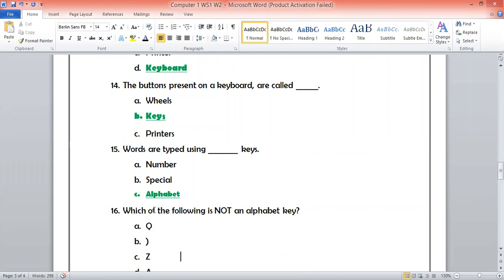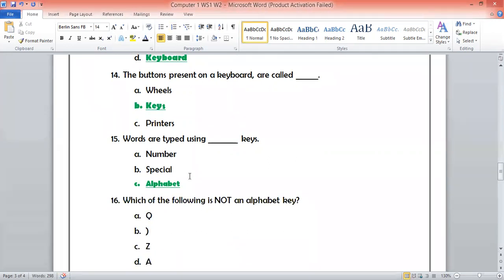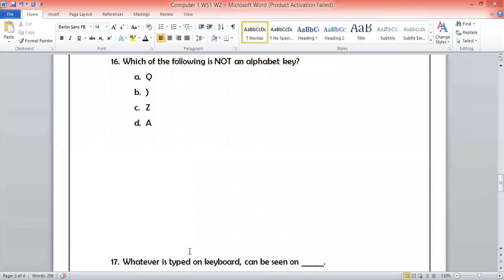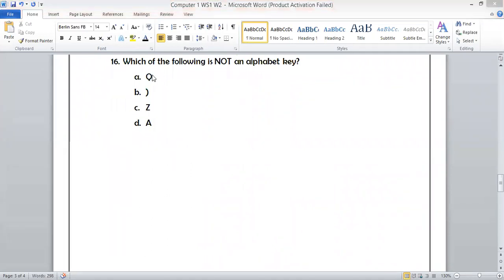Question number 16 is saying, which of the following is not an alphabet key? So you all know very well what alphabet keys are. Can anyone tell me which of the following? There are four keys given. What are those four keys? The keys are Q, bracket, Z, and A. In all of these, which is not an alphabet?